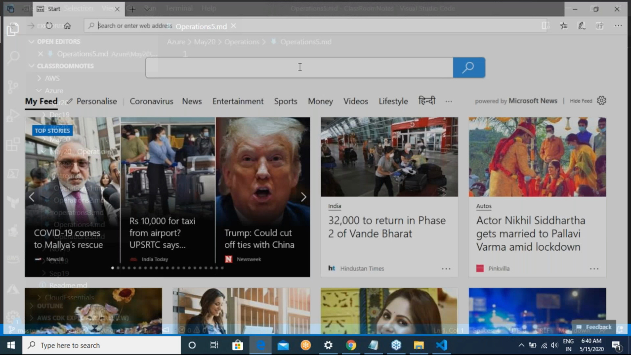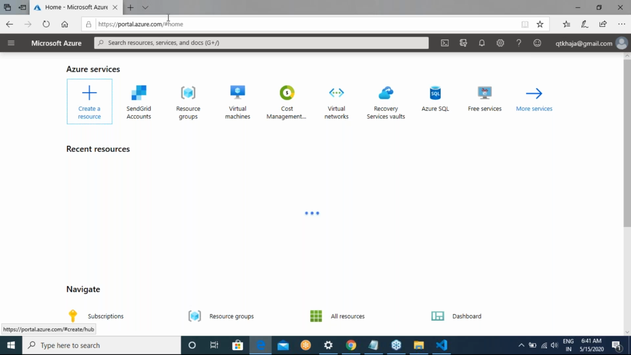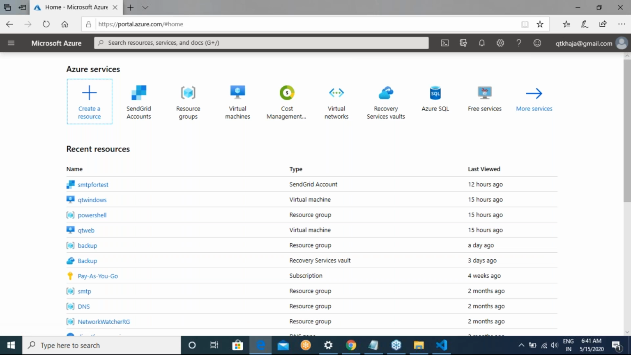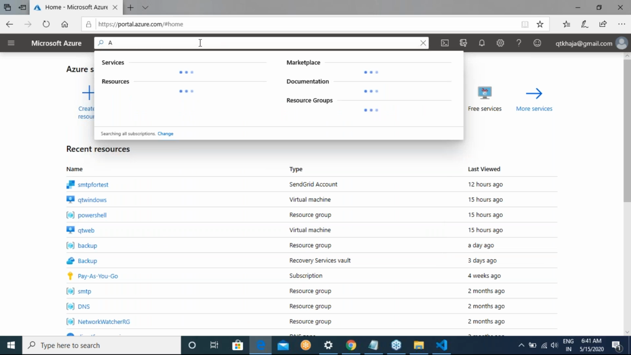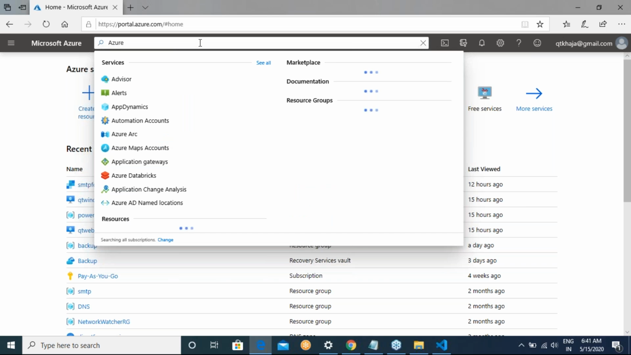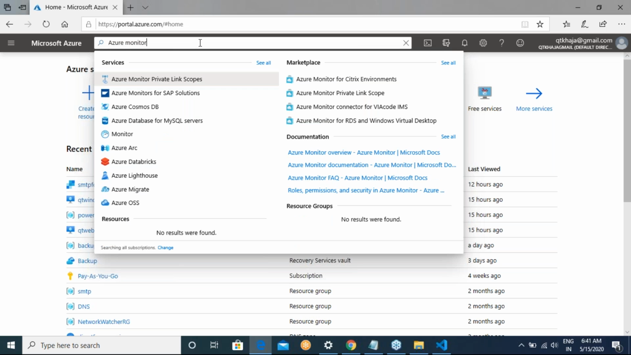So let us log in into our Azure portal. Okay. And now today what we will do is, let us directly search for Azure Monitor.